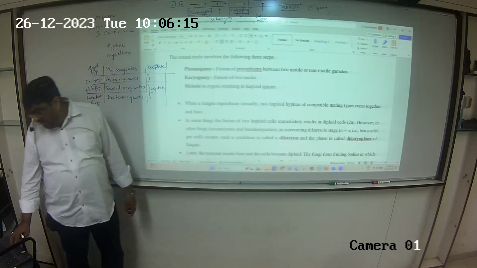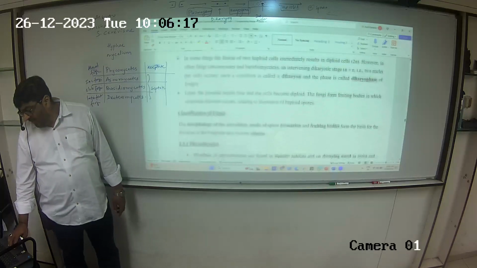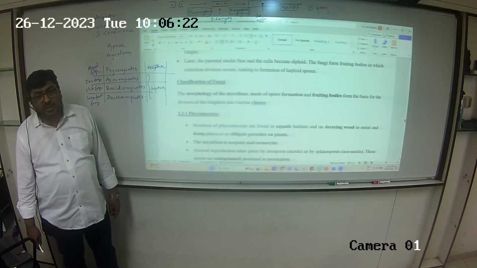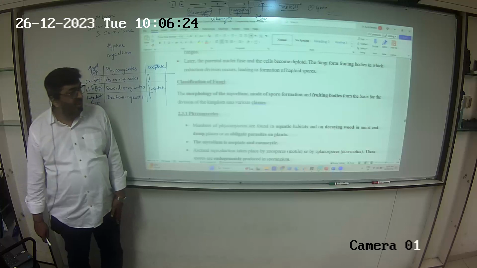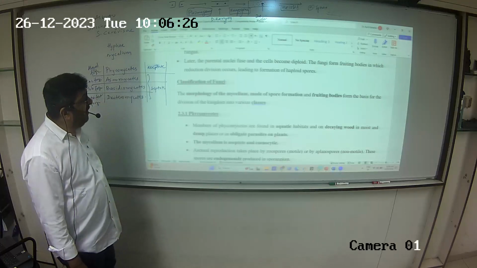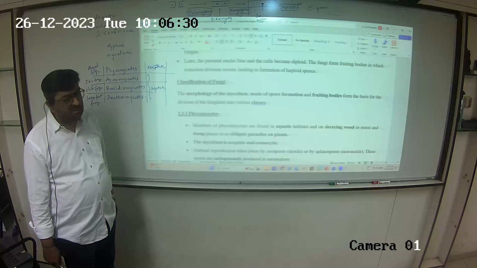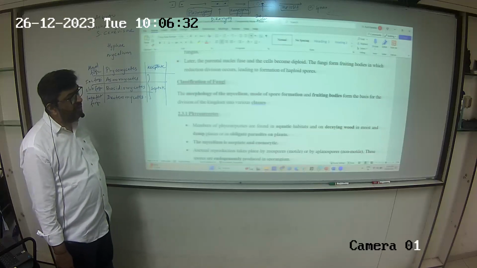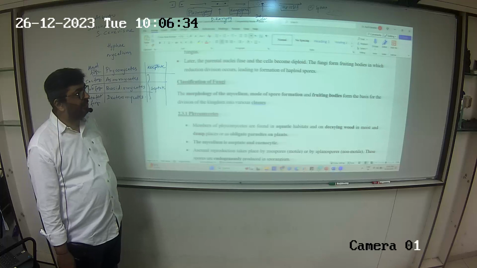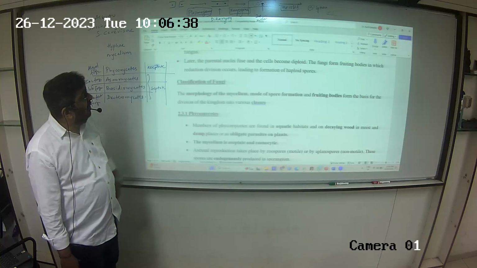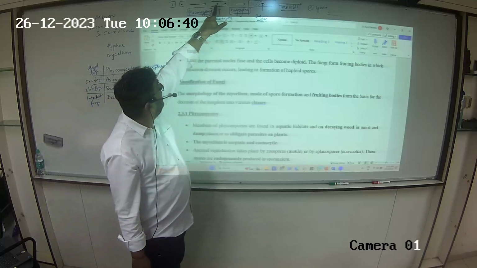Later the parental nuclei fuse and the cells become diploid, and these fungi form fruiting bodies in which reduction division occurs. Reduction division, meiosis, leading to formation of haploid spores. These are parental nuclei, na?